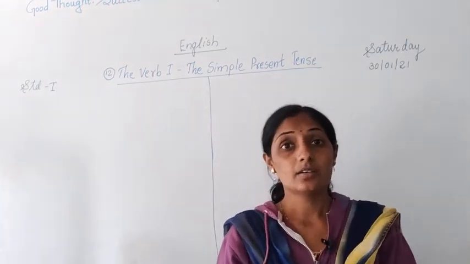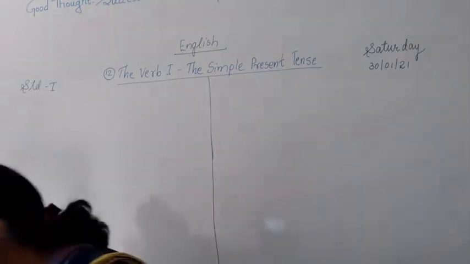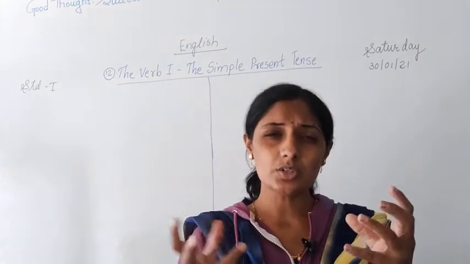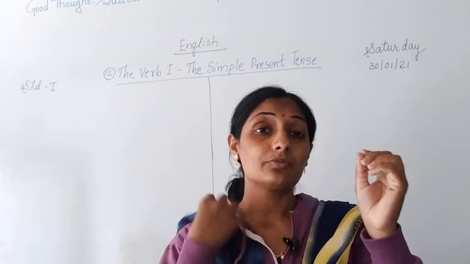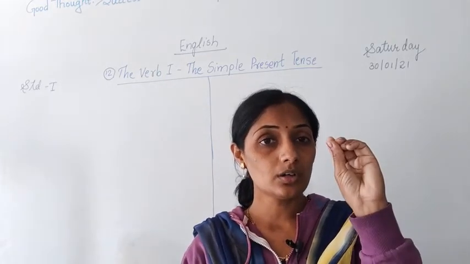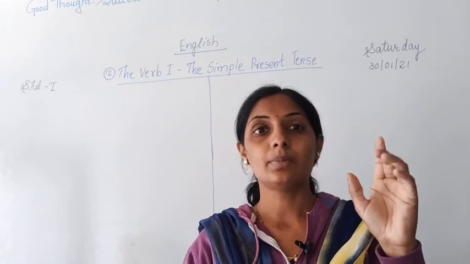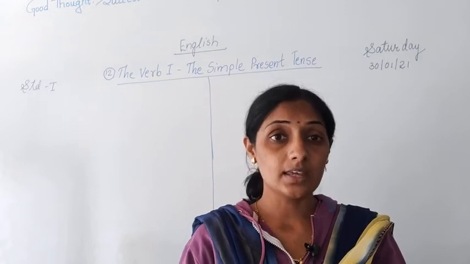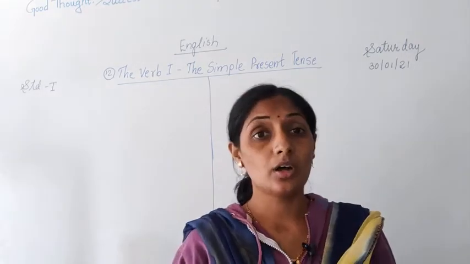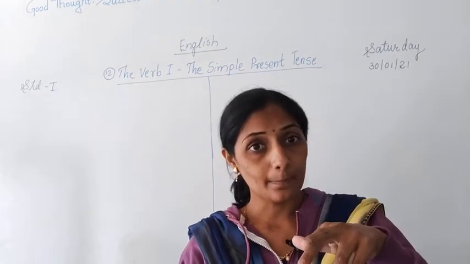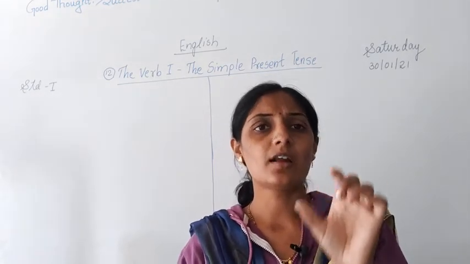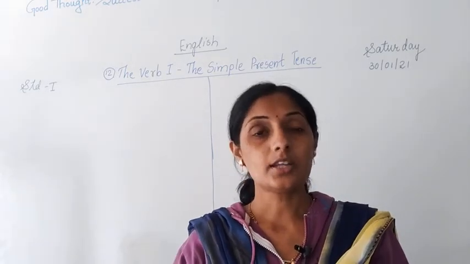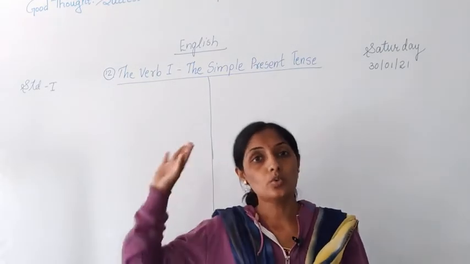Fine, good. Yesterday we studied about the verb, correct or not? Verb means what? Action words or doing words. When we do some work, for that work we use some particular word, correct? For example, dance. When we do some activity like dancing, laughing, singing, talking, walking, all these words denote an action which is done by the noun, correct, and those action words are called verbs.